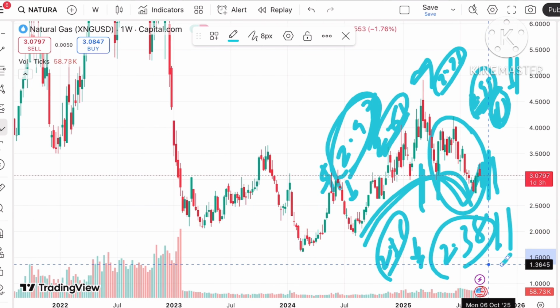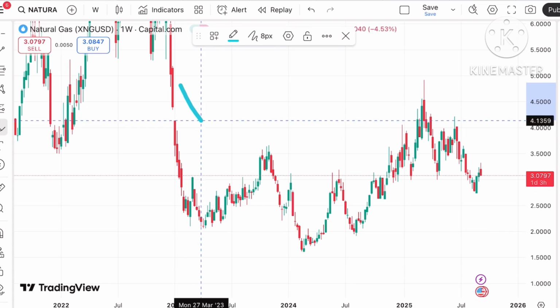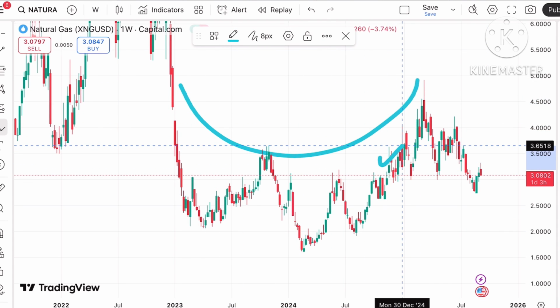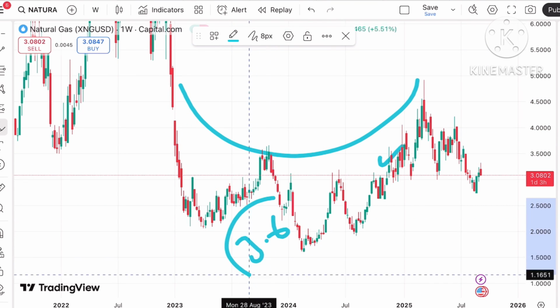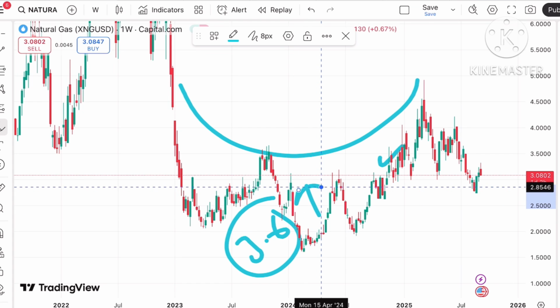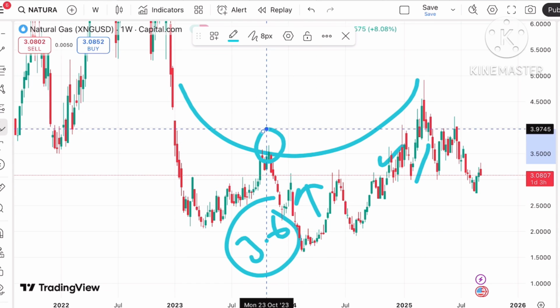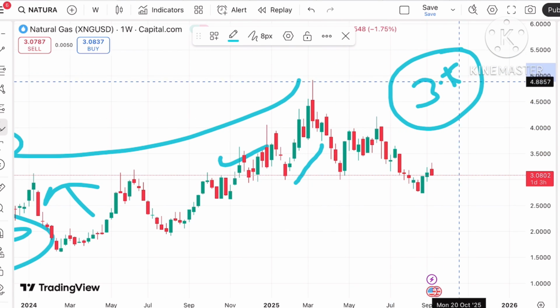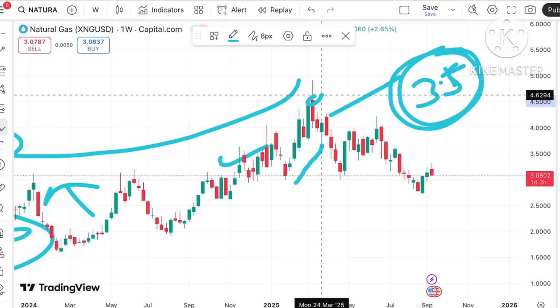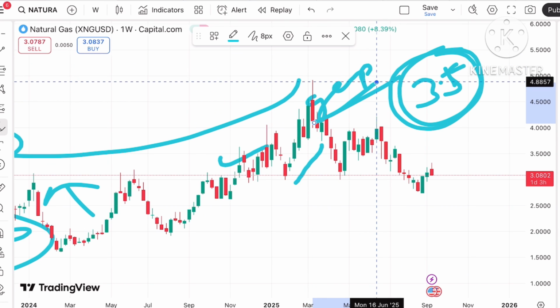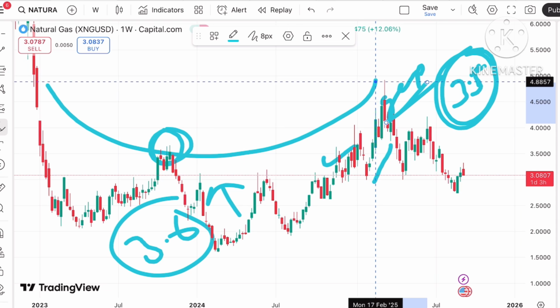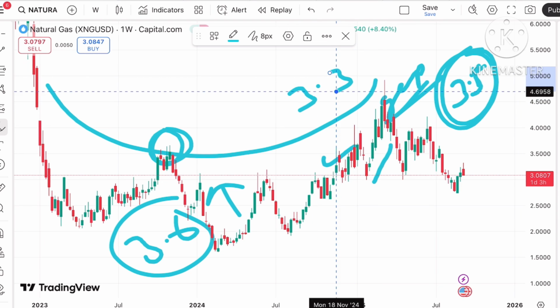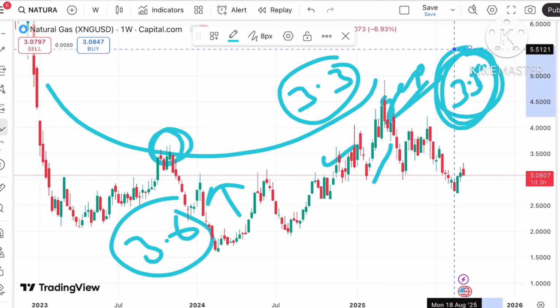But if you look at this bigger pattern, there is a chance that a U pattern has formed. So if the price keeps moving above $3.6, a further upside can be seen on the bigger pattern. Understand, if the price sustains above 3.6, a further upside can be seen. One important thing to understand is that at a level of 3.5, there is a gap which we have seen on the daily chart. So if the price sustains above 3.6, the probability of touching 3.5 we can see.